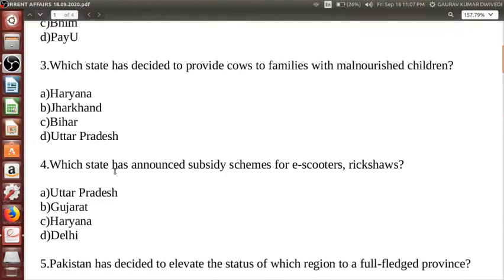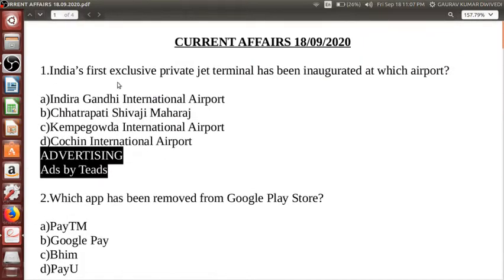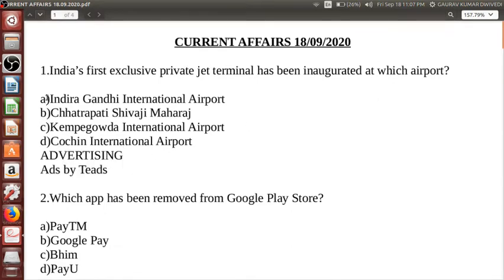Okay, so let us go ahead with the very first one. India's first exclusive private jet terminal has been inaugurated at which of the airports? Indira Gandhi International Airport, Chhatrapati Shivaji Maharaj, Kempegowda International Airport, and Cochin International Airport.